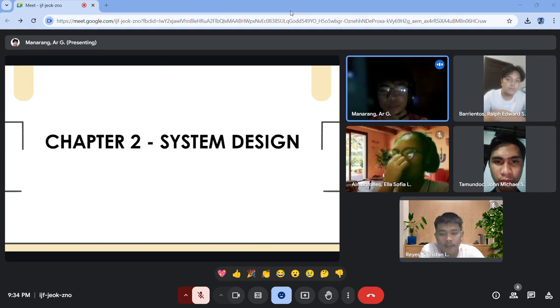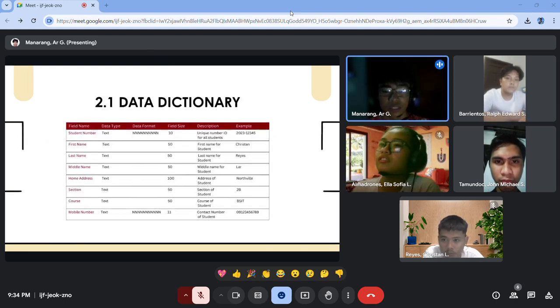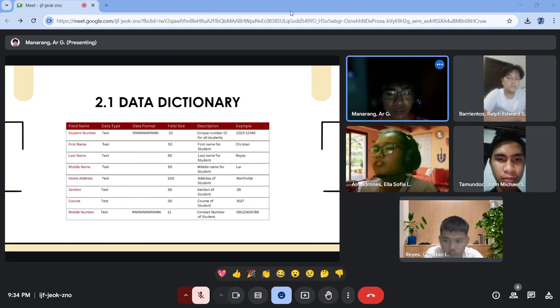Okay, now we'll proceed with chapter 2 of our manuscript, which is the system design. Alright, so 2.1 data dictionary. What we see here is a data dictionary of a table within our system. This table is the student information within the database. We have here our field name, data type, data format, field size, description, and example. We can see here the information of a student, which is student number, first name, last name, middle name, home address, section, course, and mobile number.